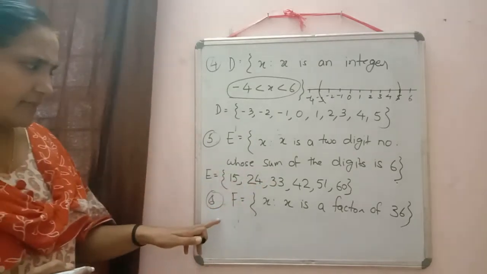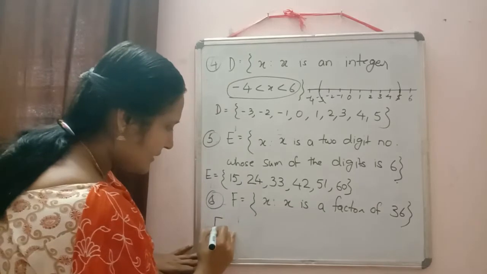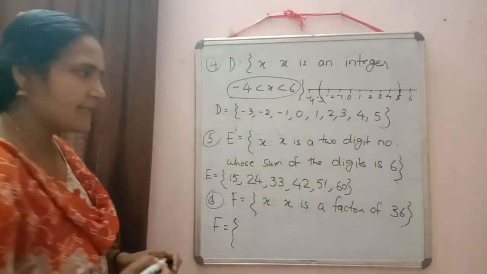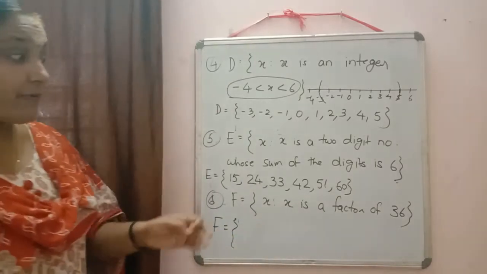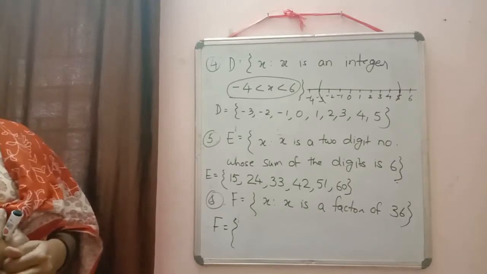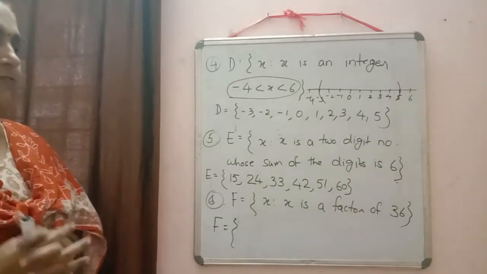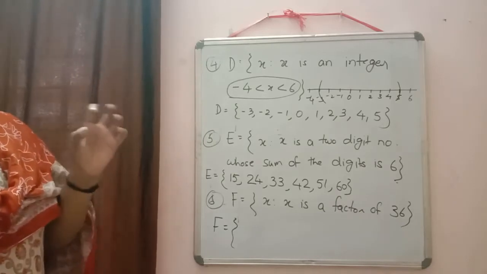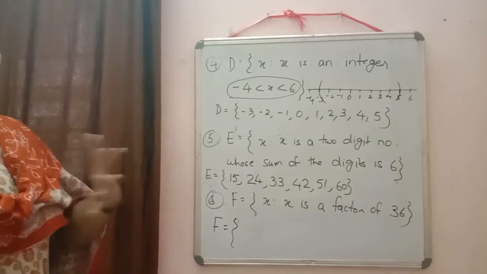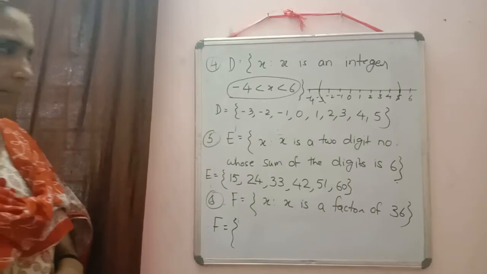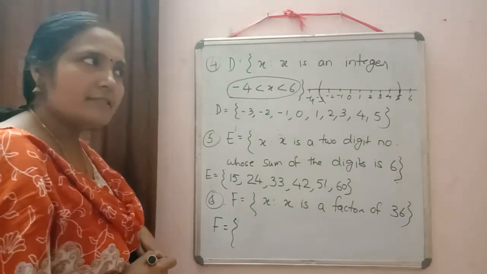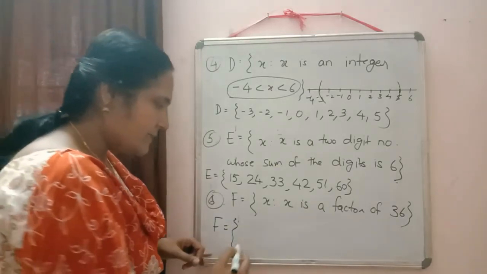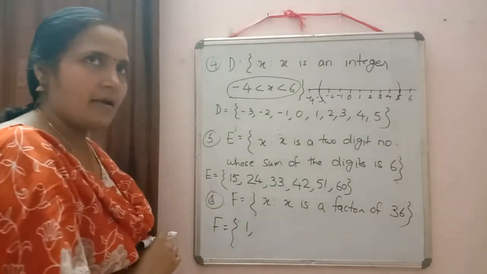Next it is written F. Set F is equal to the set of all x such that x is a factor of 36. So we have to write all the factors of 36, means the numbers which divide 36, or by which 36 is divisible. So we'll start with the least one. 1. 1 is a factor of every number. 2.